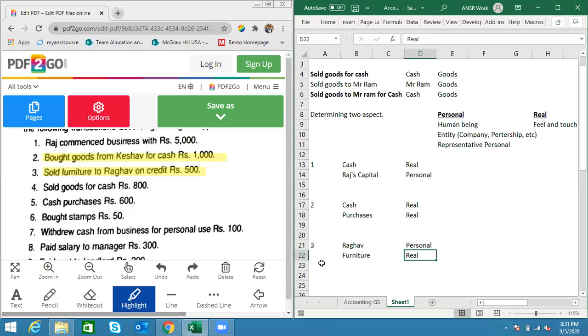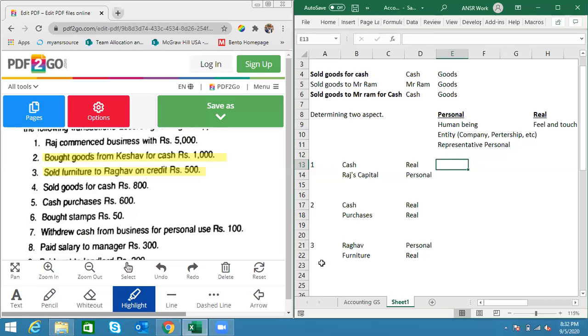Awesome. Now that we have determined that, I think we're left with only 2 minutes. Very quickly, let's go to the golden rule. I think you all have that golden rule written somewhere in your notebook. For personal account, debit the receiver, credit the giver. Another one is debit the debtor, credit the creditor. For real account, it is debit what comes in, credit what goes out. And for nominal account, it is debit all expenses and losses and credit all incomes and gains.